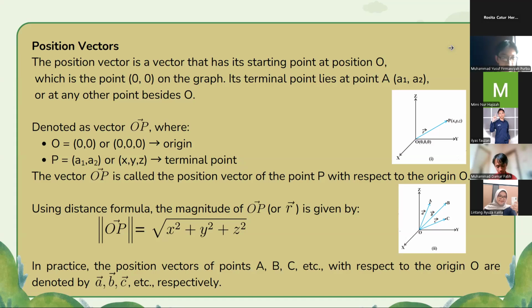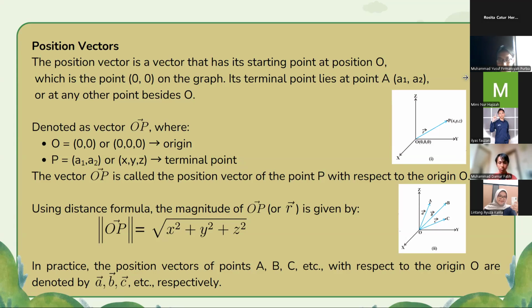In practice, the position vectors of points A, B, C, etc. with respect to the origin O are denoted by vector A, vector B, vector C, etc. respectively.